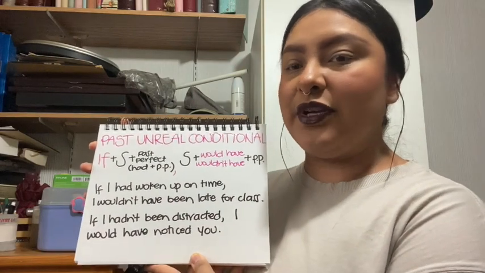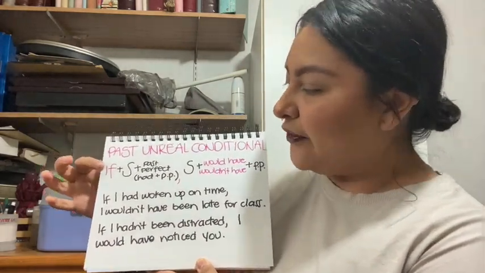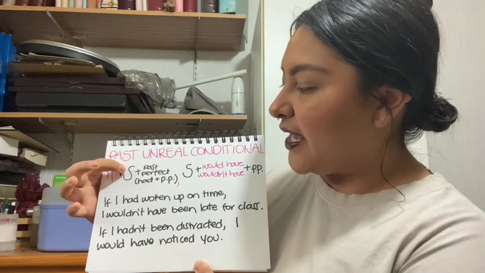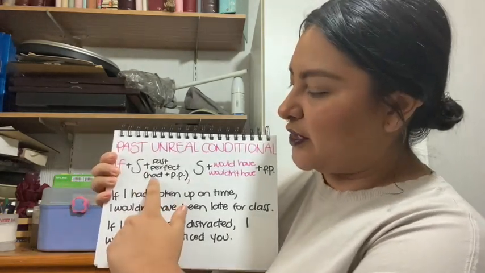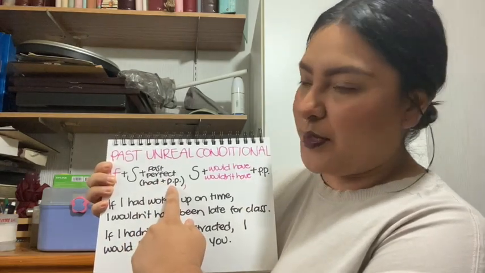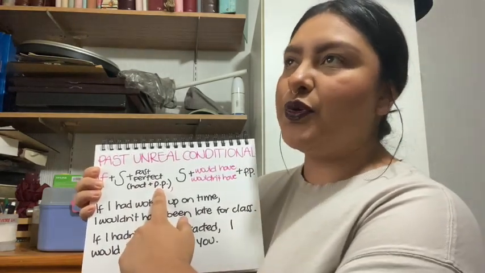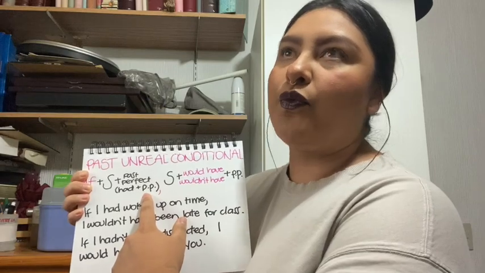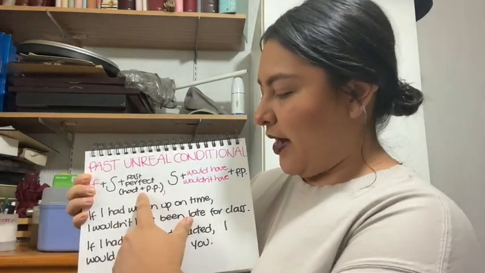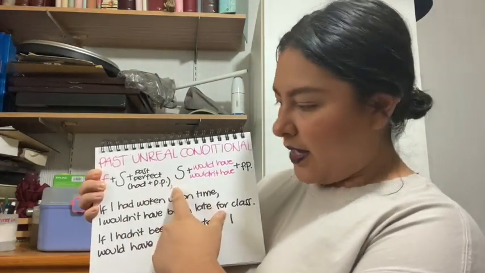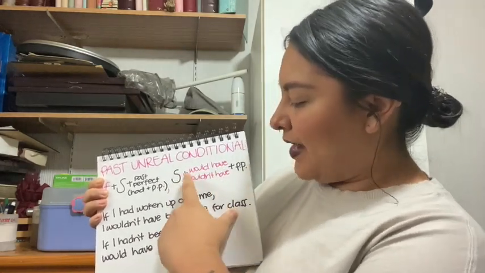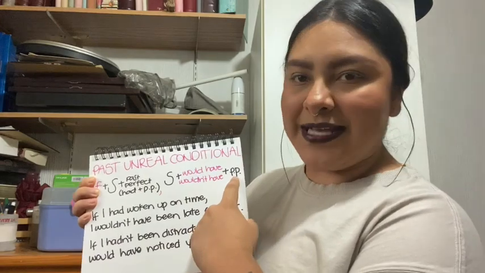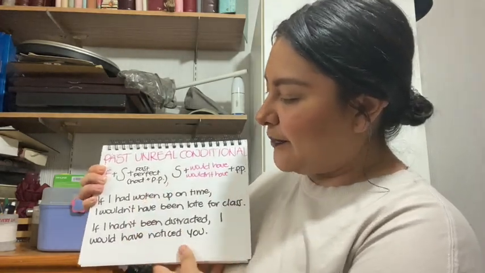So let's look at the structure of the past unreal conditional. We start with if. Then we have our subject, then we use the past perfect. As you know, we form the past perfect with had and a past participle. So for do, had done. For walk, had walked, etc. Then we follow with a comma, and our next sentence is a subject and would have or wouldn't have plus a past participle, as we saw in the examples.